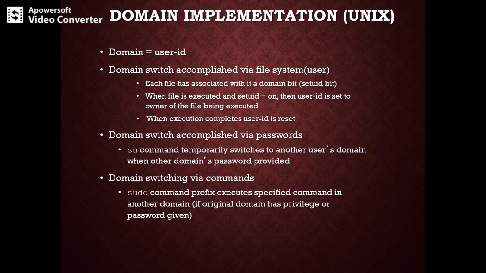A process itself may be a domain, in which case domain switching refers to one process sending a message and another process waiting for the response. A procedure may also be a domain, and in that case domain switching refers to the set of objects changing when a procedure call is made.